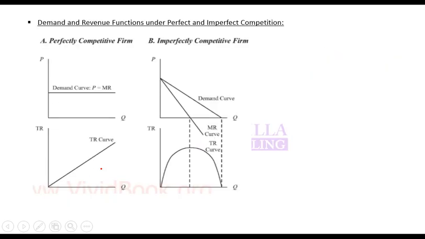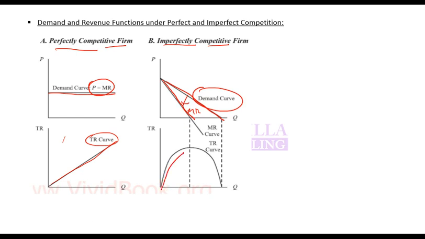Any problem so far? These are simple marginal revenue and demand curve. This we will do in next reading. In a perfectly competitive firm, demand curve is flat and price and marginal revenue are both same. And so total revenue curve is upward sloping. In an imperfectly competitive market, a market which is not perfectly competitive, marginal revenue curve is below demand curve.